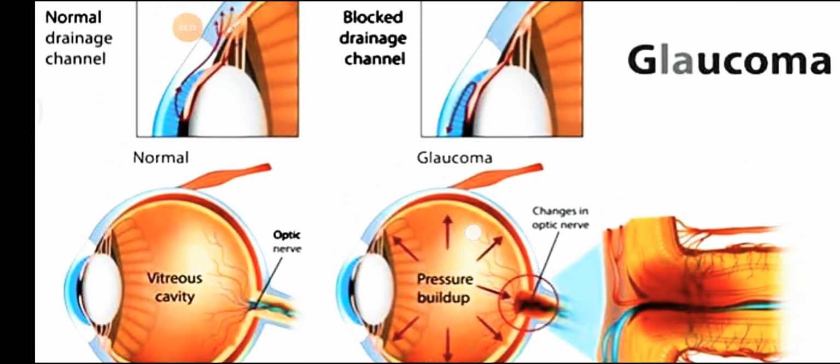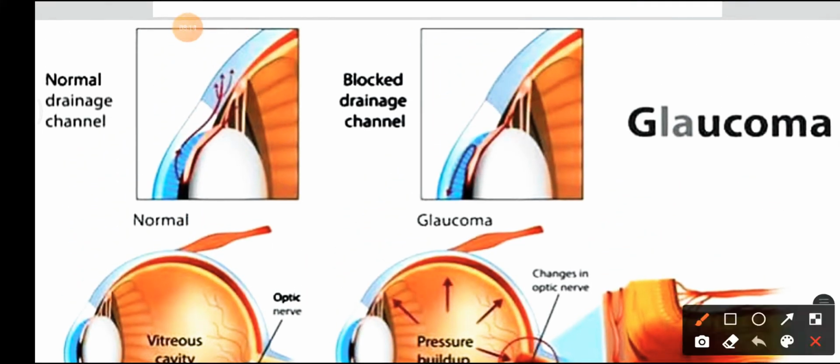What happens actually, this is the normal eye. Here the drainage system is totally clear and fluid is getting drained properly, and here's the glaucomic condition or the blocked drainage channel. What happens here is the ciliary processes make the aqueous humor, it goes into the posterior chamber, from which it goes into the anterior chamber, but there is no or very little drainage, and fluid gets accumulated in the anterior chamber, that is behind the iris and the cornea.